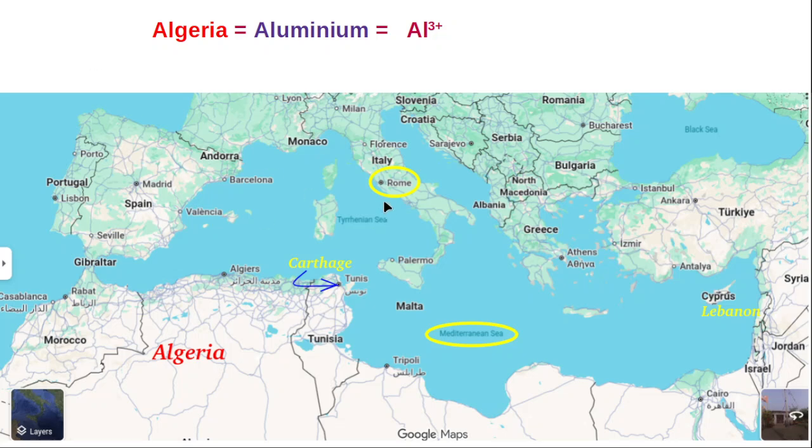So anyway, because of three wars, Rome was able to conquer Carthage, and hence Al 3+. This Algeria is compared with aluminium. The 3+ is due to the three wars that Rome engaged in with Carthage. I stop now. I continue in the next class, next video.